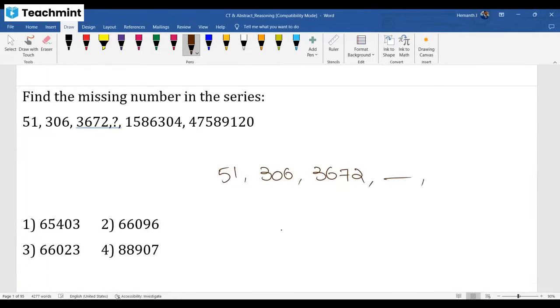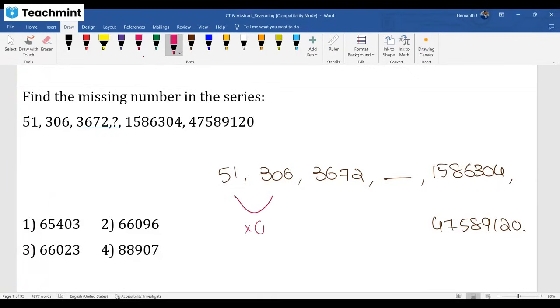I said when it is fast increasing, you started at 51, entering into 15 lakhs, 447 crores, something big numbers. Means definitely there is some multiplication going to play a role. I know I'm not giving much time for you people because this is the learning phase. How to approach, you people are learning. Then practicing you can do later.